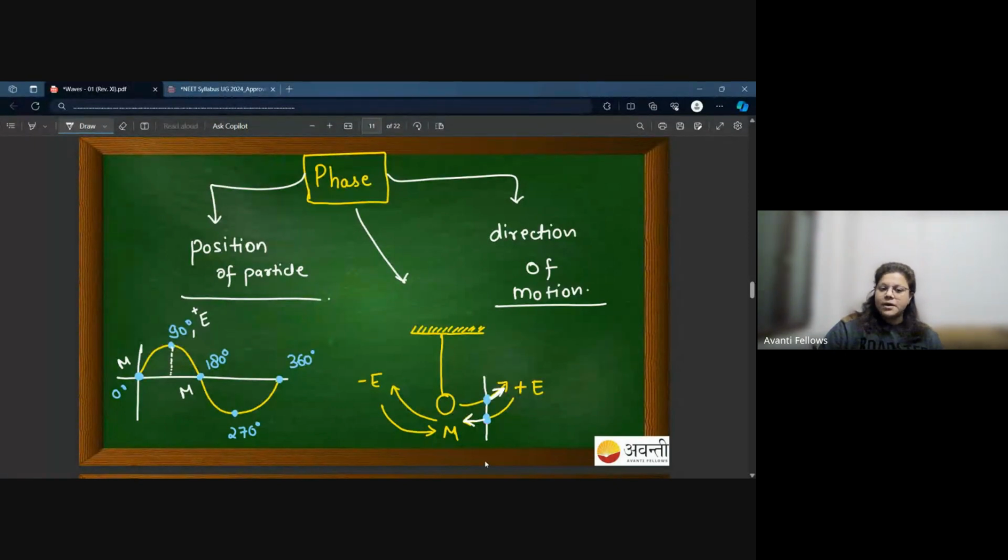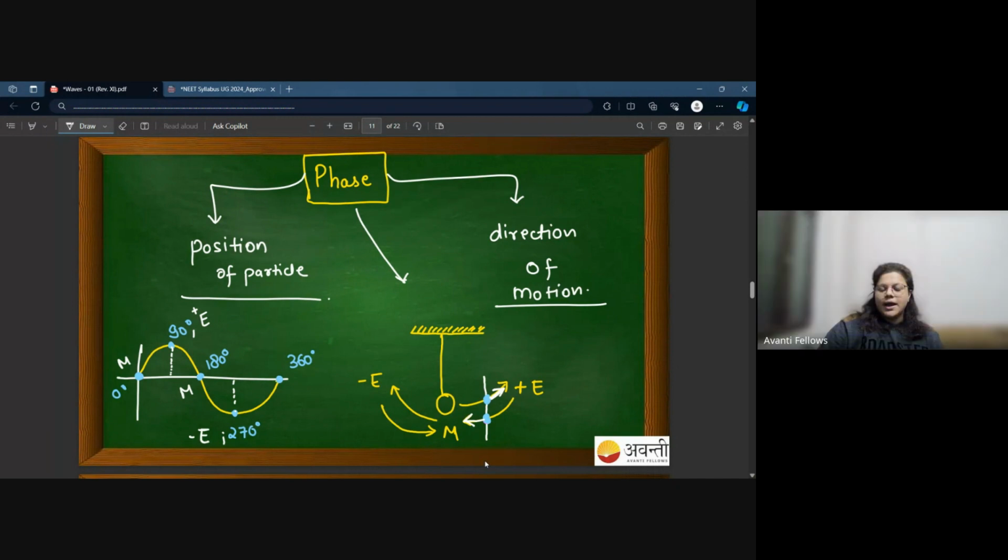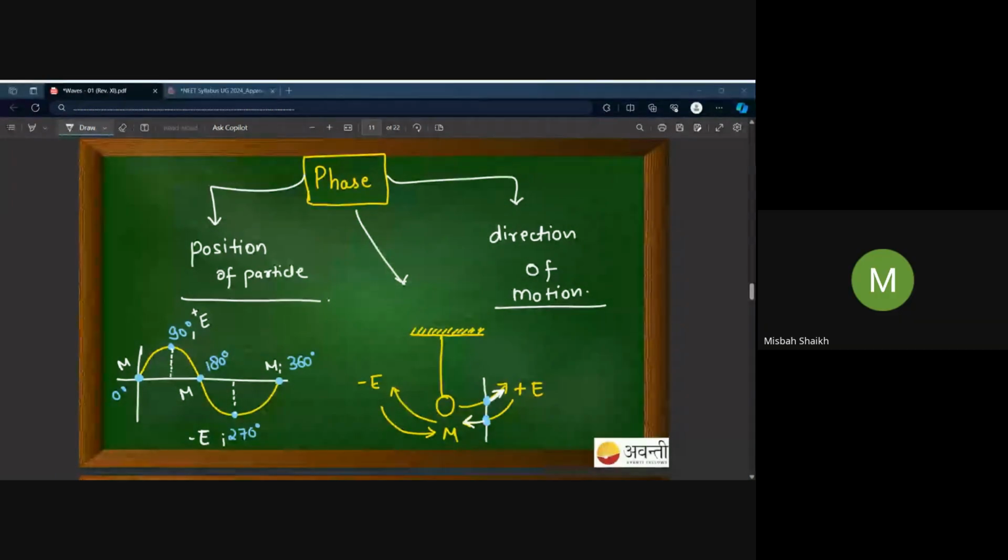At 270 degree it is maximum in the opposite direction, so you can say it is negative extreme. Again, when the object is moving from 270 degree to 360 degree, it keeps decreasing, and slowly it comes back to mean. Right? Yes ma'am.